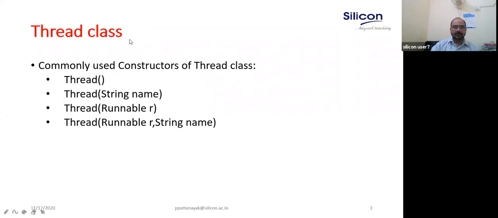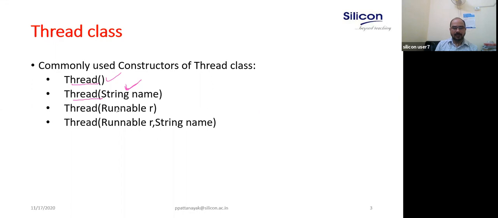Let me give a brief overview of the Thread class. The Thread class has overloaded constructors, so many constructors are there. One constructor takes no parameter, that is the default constructor. If you invoke it, it will create a thread. Another constructor is Thread(String name), where you can provide a string that is assigned as the name of the thread. It takes one parameter.